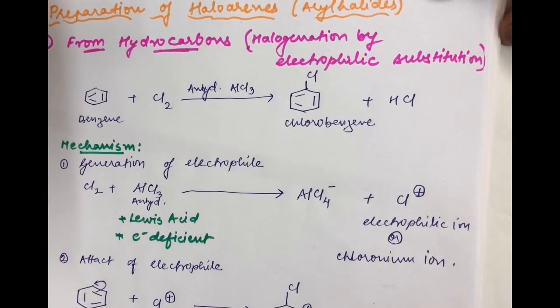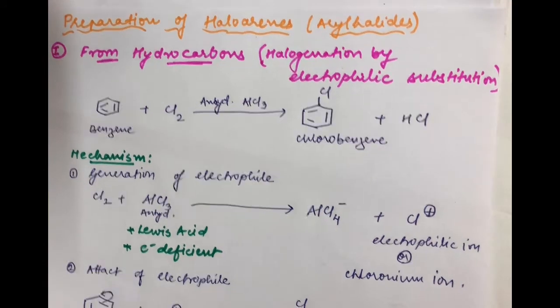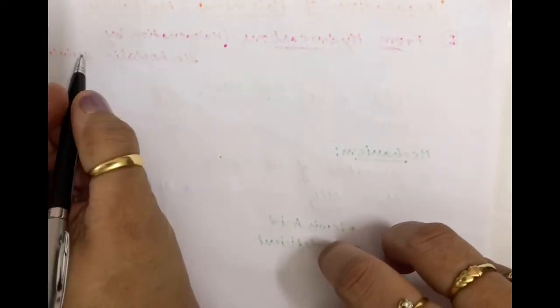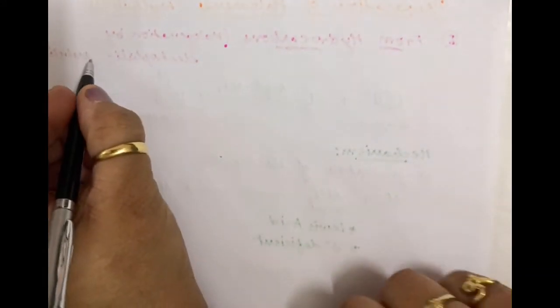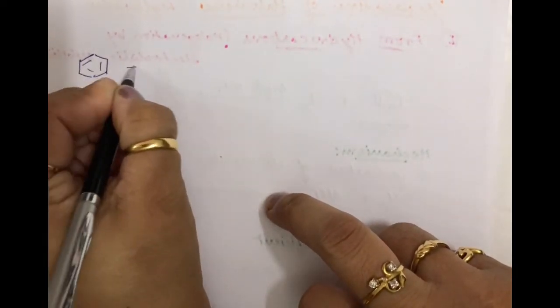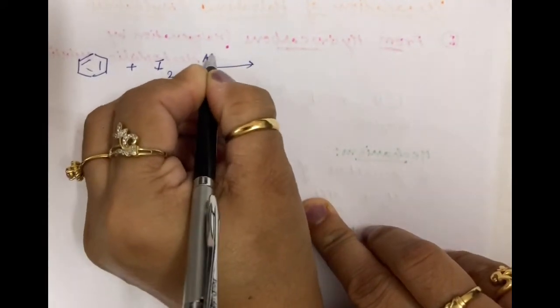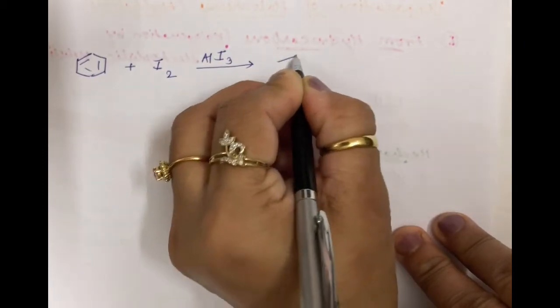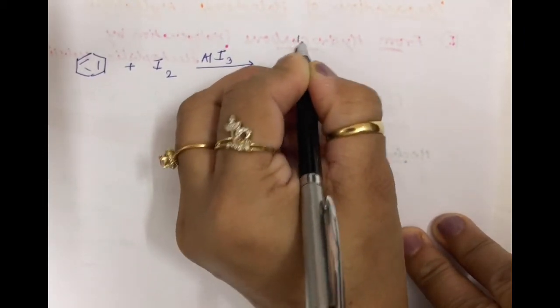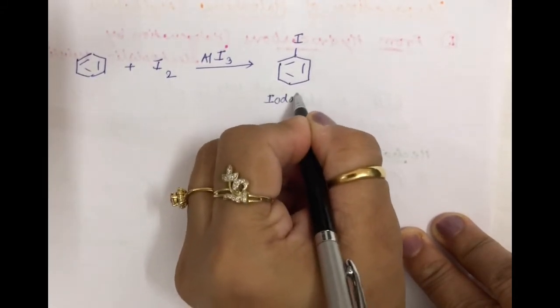Now let us see how iodobenzene can be prepared. Let us move to the next reaction, the preparation of iodobenzene. Let me show you something very interesting in the formation of iodobenzene. When you take benzene, you may think, let us react iodine with AlI3, and as we formed chloro and bromo compounds, iodobenzene will also be formed. No doubt, iodobenzene will be formed like this.